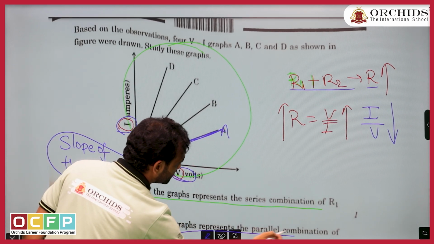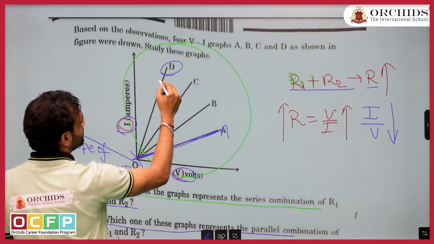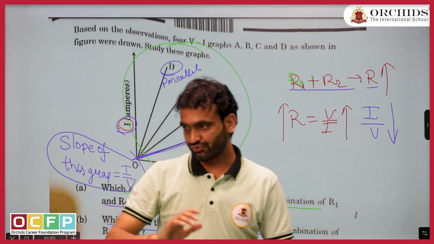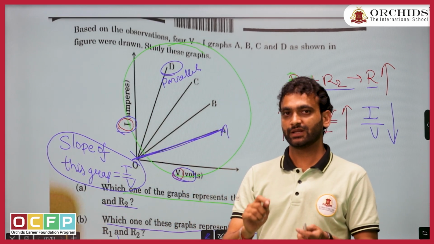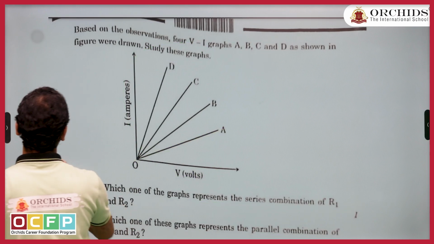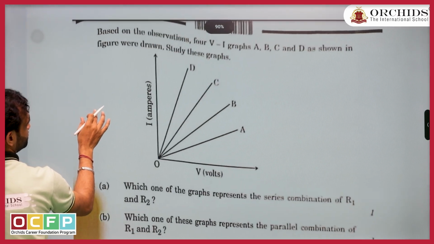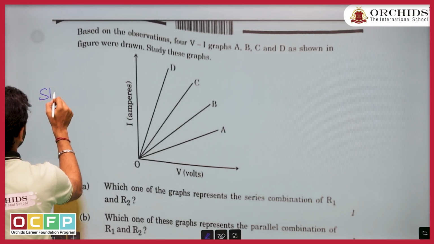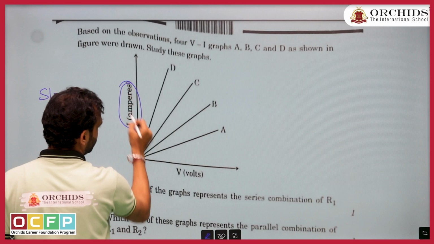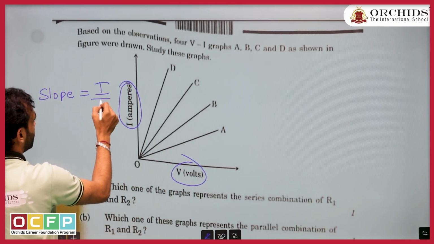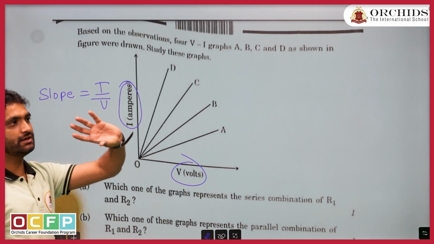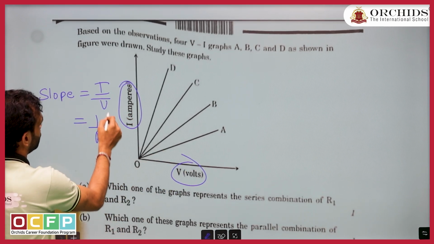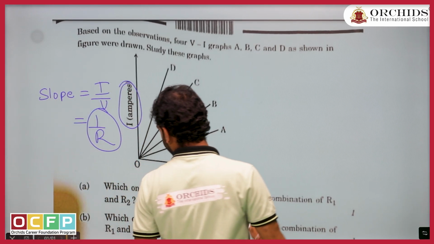Which of these represents the parallel combination? If A is this, then I think this should be your parallel. Again, if you are in grade 9 and not able to understand right now, watch it again. The concept is simple. What does the concept say? Let me write here. The concept says the slope of a graph is I upon V. What is the slope of this graph? I upon V, which is the inverse of resistance. Actually, they have given 1 upon R. So that's why they have played here.